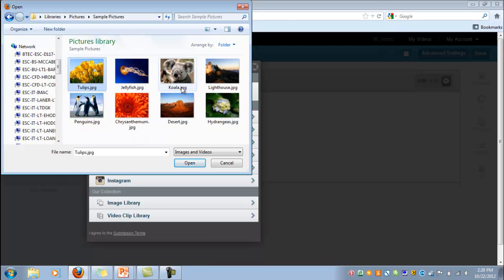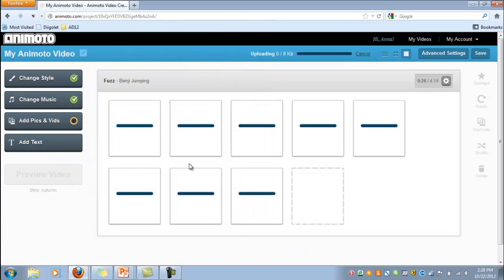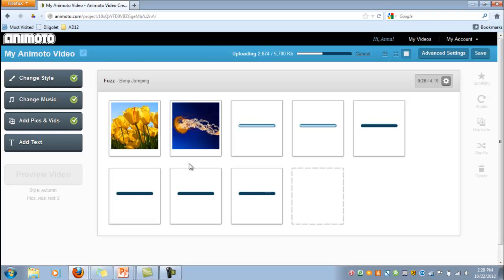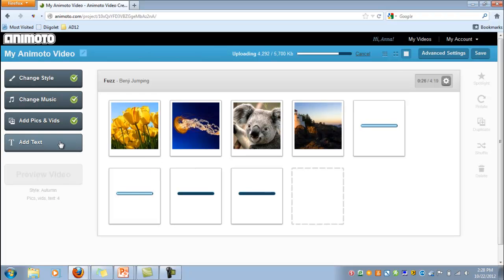I'm going to go ahead and choose several of these, and I can actually choose more than one at a time by holding down, if you're using a PC, the control key on my keyboard, or if I wanted to select them all, I can just click on the first one and then hold down the shift key and click on the last one to select them all. Then I'm going to hit open, and it's going to bring in all of those pictures. So as those are being brought in, I'm going to go over here to add text.